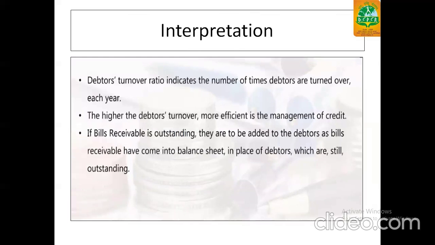Debtor turnover ratio indicates the number of times the debtors are turned over each year, means how many times debtor or the customers are paying up money for the credit sale. Higher the debtor turnover ratio, more efficient is the management of credit. If the bill receivable is outstanding, they are to be added to the debtors as bill receivables. They have come into balance sheet in place of debtors which are still outstanding.